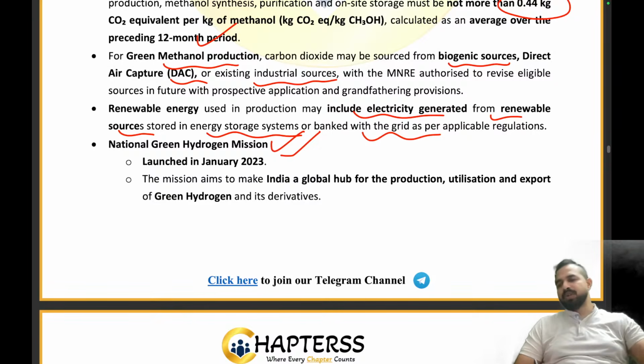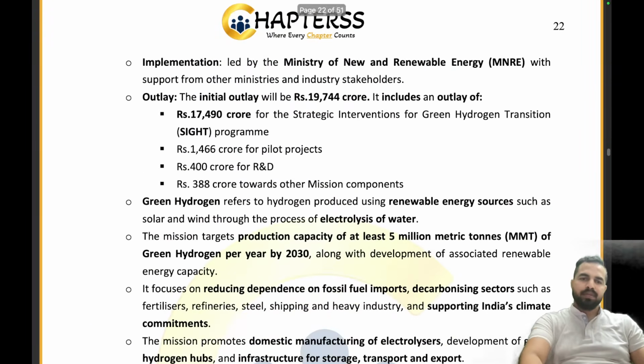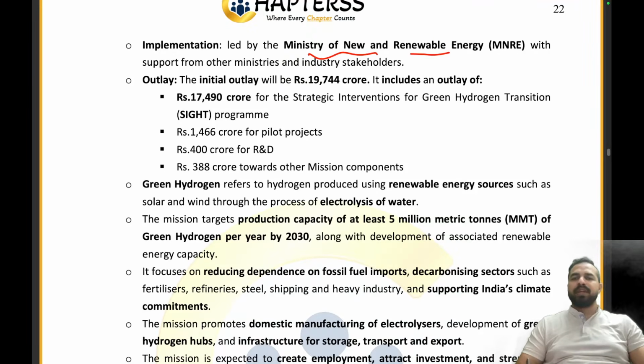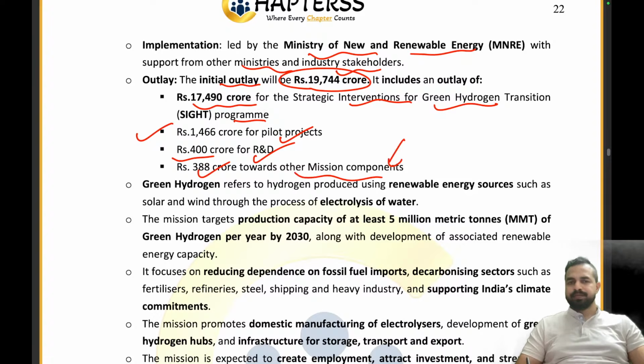Now guys comes the National Green Hydrogen Mission. The National Green Hydrogen Mission was launched in 2023 to make India a global hub for the production, utilization and export of green hydrogen and its derivatives. The implementation was done by the Ministry of New and Renewable Energy with the support from other ministries and industry stakeholders. The initial outlay was 19,744 crores, whereas 17,490 crore for the strategic intervention of green hydrogen transition program, 1,466 crore for the pilot projects, 400 crore for the R&D, 388 crore towards the other mission components. Clear?